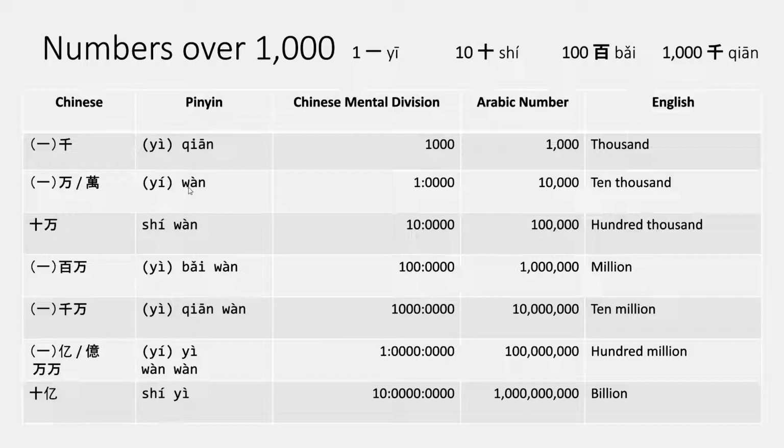The correct way to say 10,000 in Chinese would be 一万, okay? And we can see that 万 sort of follows the next 4 digits in this group. So 1, 2, 3, 4. This group of 4 digits right here. So we can see that they all end with 1, 1, 1, 1. So we have 一万 for 10,000, and then 100,000 would be 十万, and we can see that it's a 10 here, but it is in the 万 group. So for the next one, we see 100, but it's in the 万 group. So it would be 百万, and for the next one, 千万.